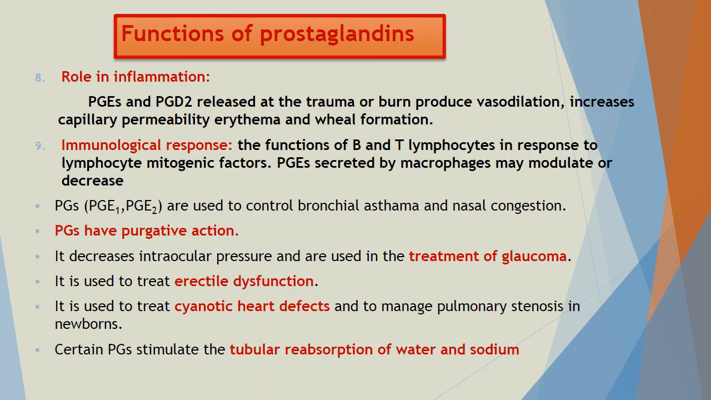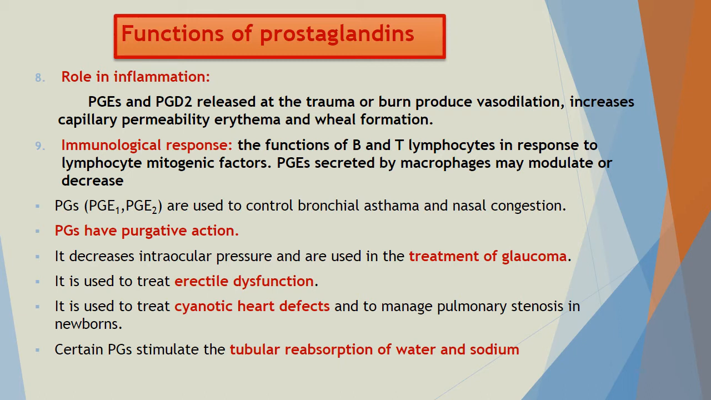Now the role in inflammation. In inflammation, when there is trauma or burn, vasodilation is produced because of PGE and PGD2. It increases capillary permeability, erythema and wheal formation. Immunological response: the function of B cells and T lymphocytes. In response to lymphocyte mitogenic factors, PGE secreted by macrophages may modulate or decrease it.